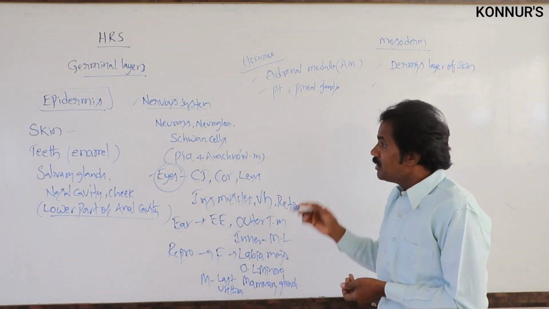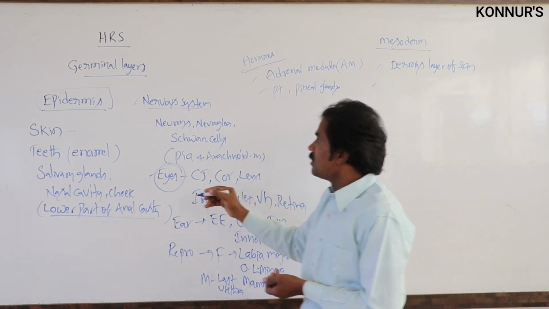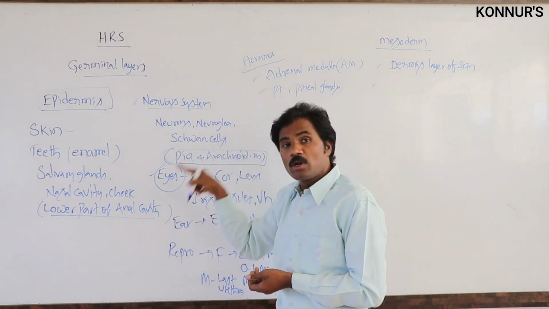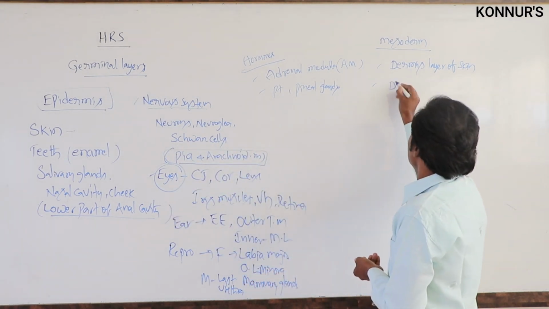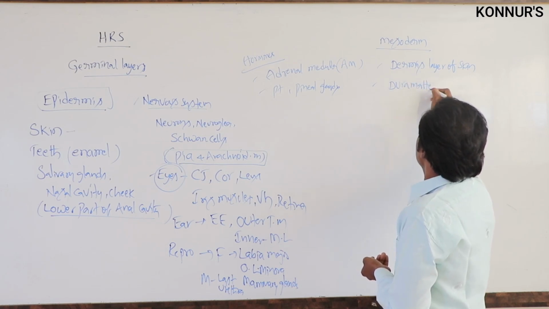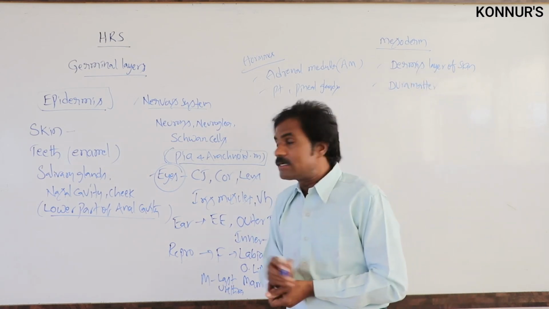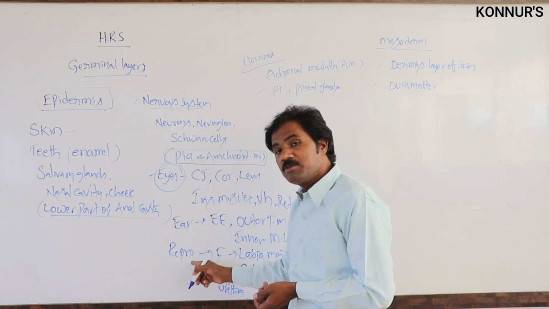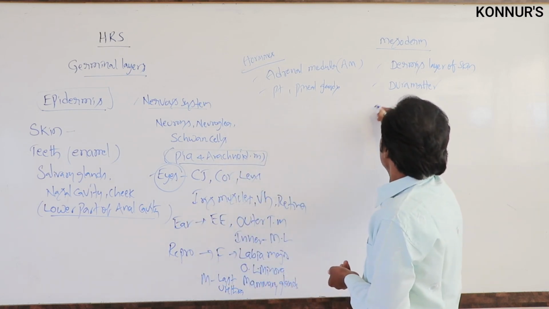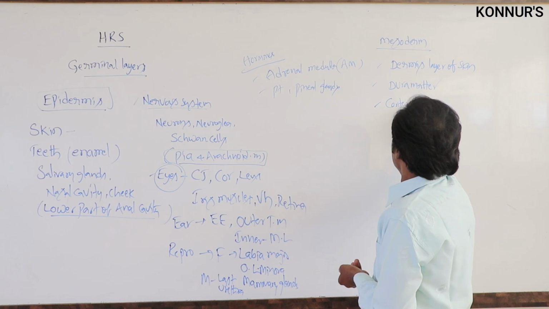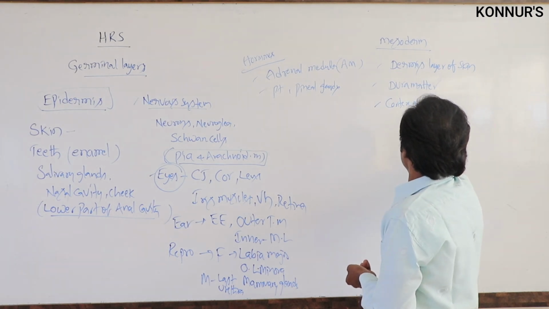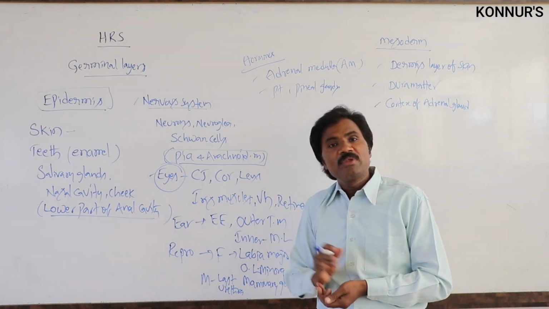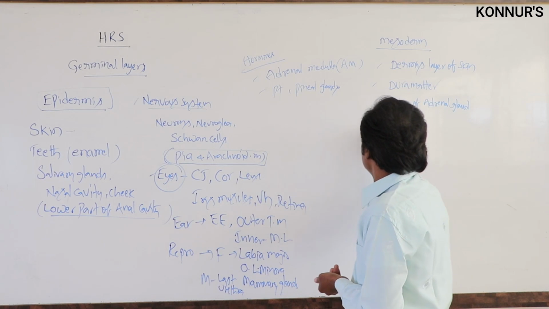Then apart from this, related to neural, in that neural cavity, the pia and arachnoid matter will be formed. There, the dura matter of the brain and spinal cord will form, related to variations. Then apart from this, related to hormones, there is the cortex of the adrenal gland.